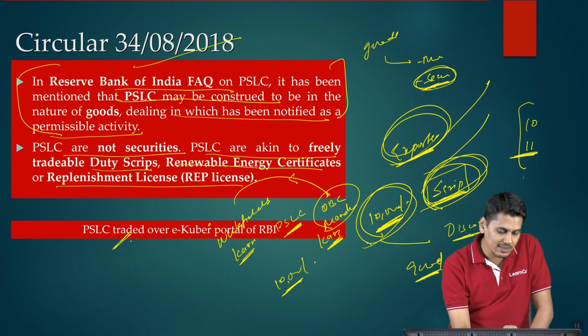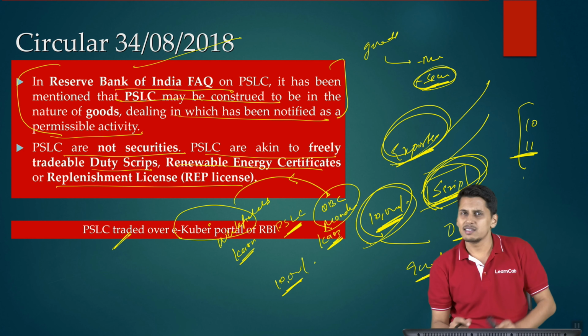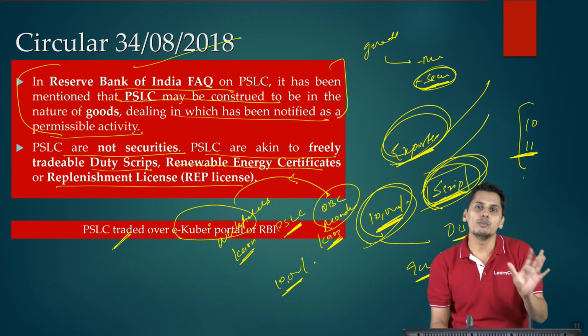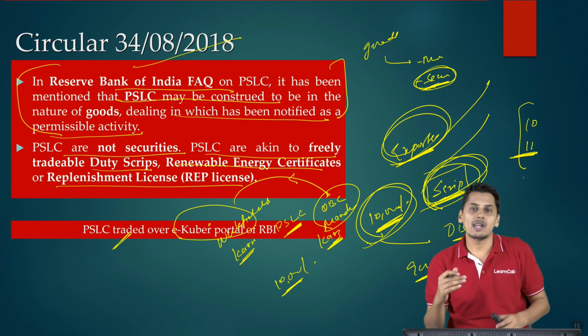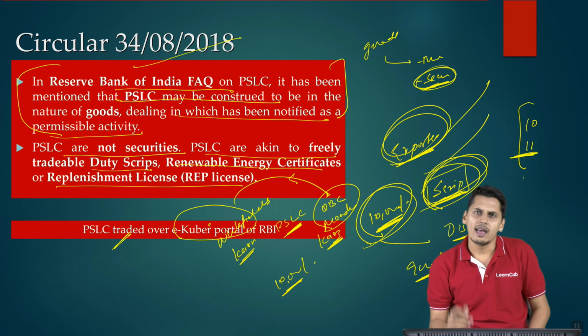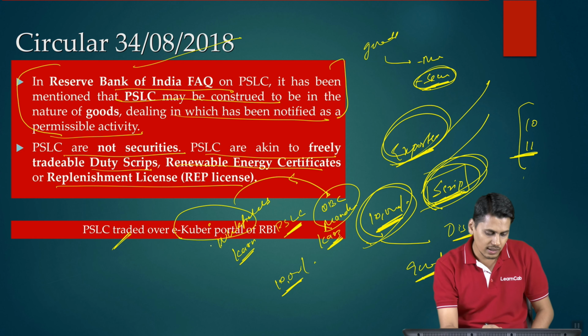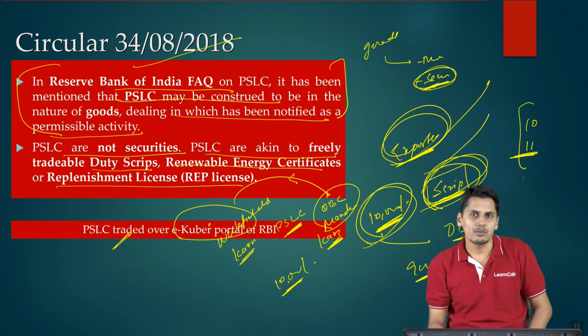Now friends, these PSLC certificates are traded over eKuber portal of Reserve Bank of India. There is a designated portal for it called as eKuber portal. There the branches who are having excess can supply to those branches who have not fulfilled the target at some premium rate. So all these PSLCs are traded over the eKuber portal, online portal of Reserve Bank of India.